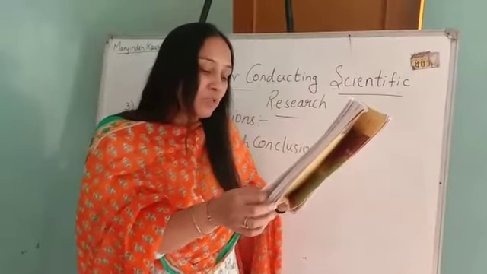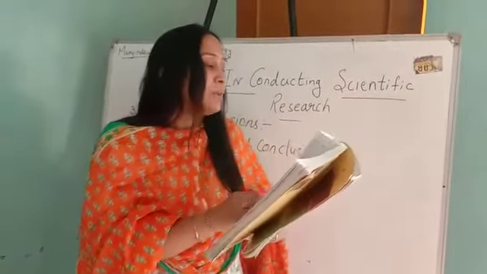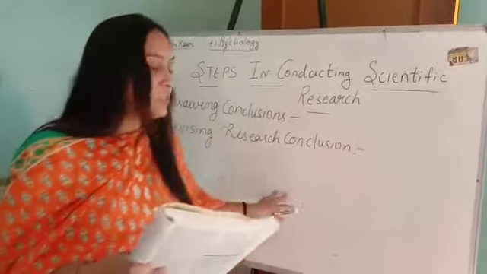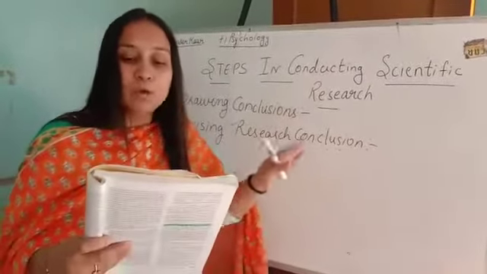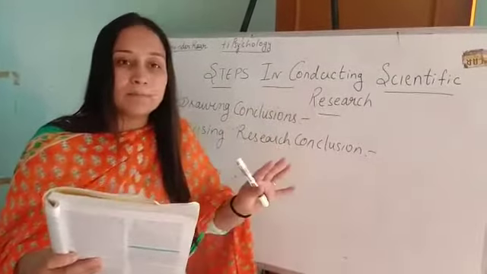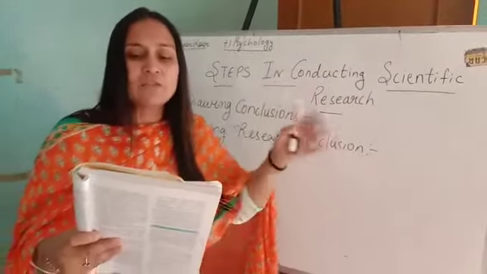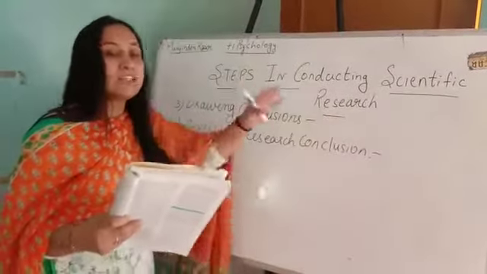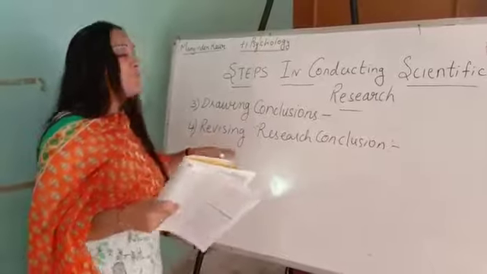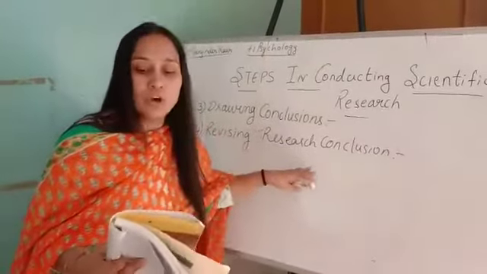He or she has to see whether the conclusion supports the hypothesis. Now the researcher will see whether the conclusion is supporting his hypothesis. If it does, the existing hypothesis is confirmed, the theory is confirmed. Okay? If it is not, then again the researcher will revise the theory. That is the last point, revising research conclusion.